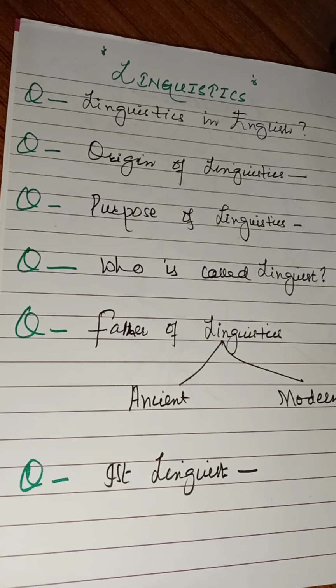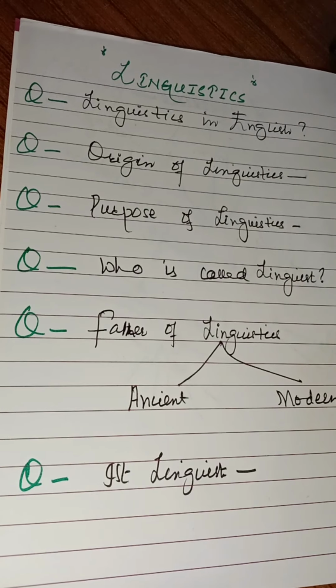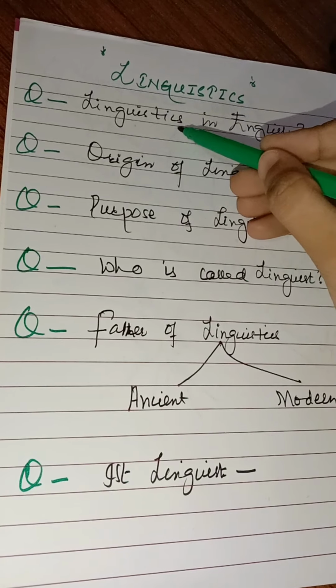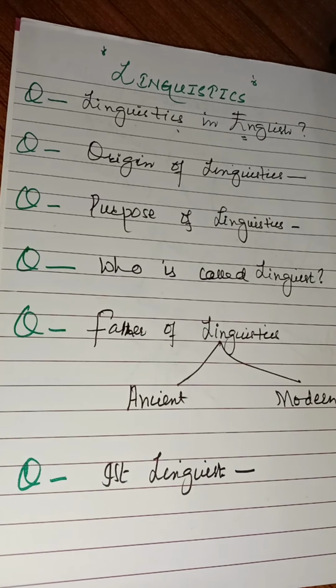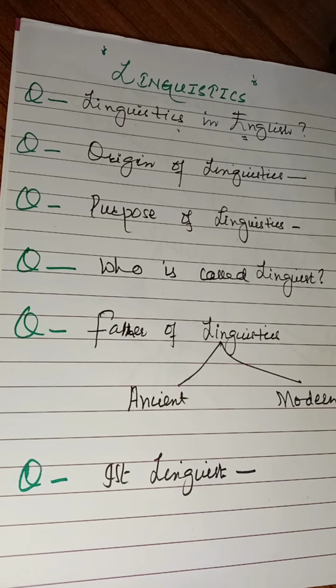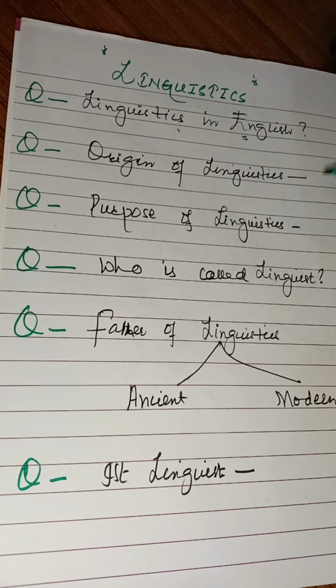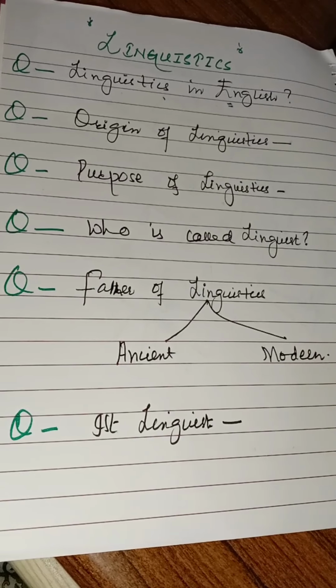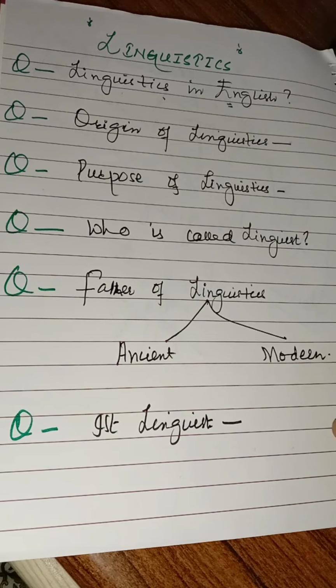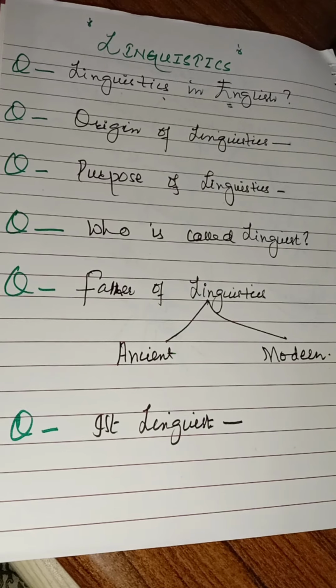In the very first question, people ask what the definition of linguistics in English is. Because of this question, people understand that linguistics is a field of English. The second question people ask is what the origin of linguistics is, and then what the purpose of linguistics is. Another question people ask is who the linguist is, and then who the father of linguistics is.